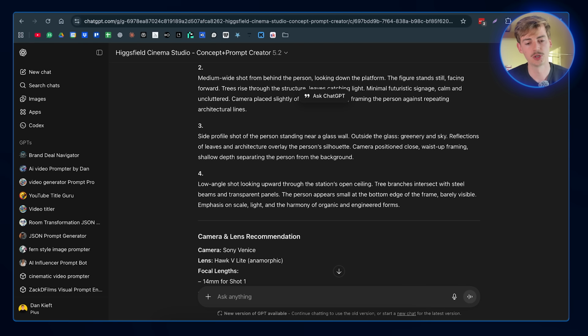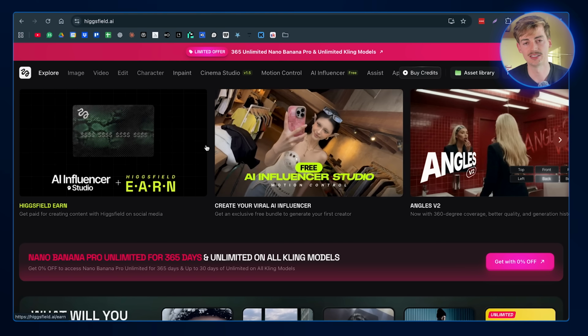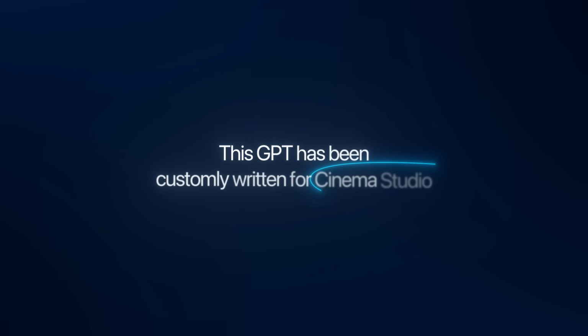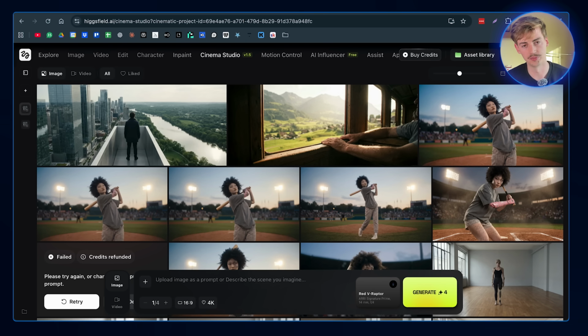Now then we take this prompt and we go over to Higgsfield, and instead of using normal Nano Banana for this, we're going to be using Cinema Studio. And the reason for this is because this GPT has been custom written for Cinema Studio, because it gives you more control over the output and it gives you cinematic looking results. So we're pasting in our prompt right here.